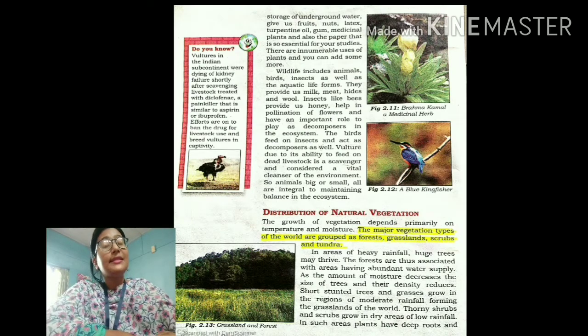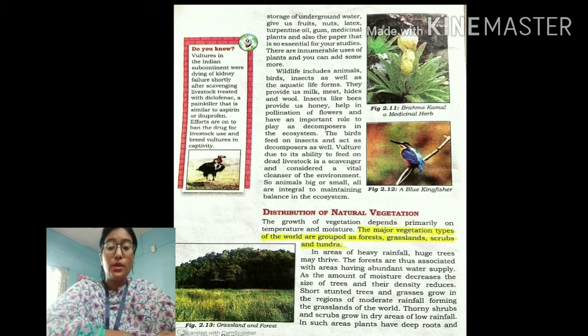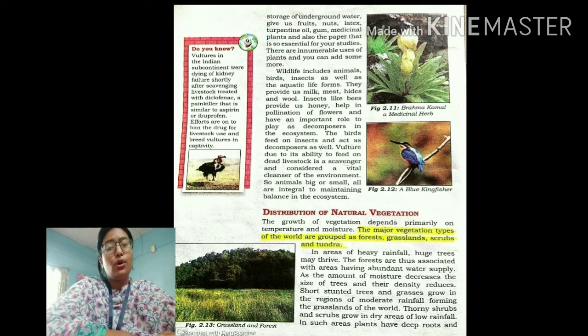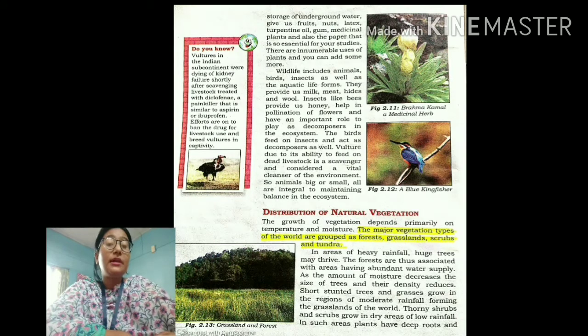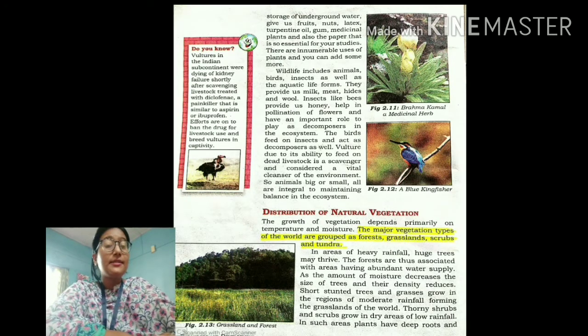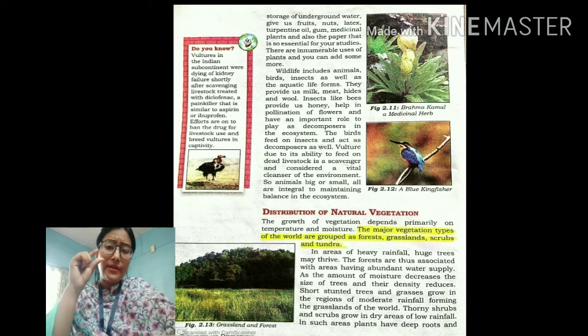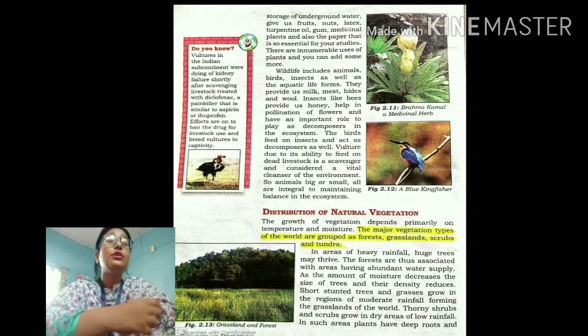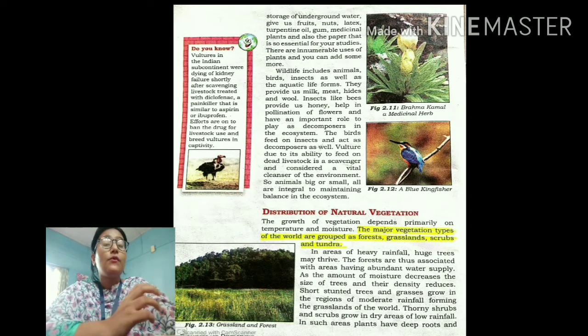Then comes the grassland. The grasslands are mostly found in such areas where the climate is moderate, not very cold or not very hot, and where the rainfall also is moderate. So we find that the grasses are very small in size, isn't it? Then comes the scrubs. Scrubs basically are the places where shrubs are grown. Shrubs means very small plants. So shrubs are found in the areas where the rainfall is very less.